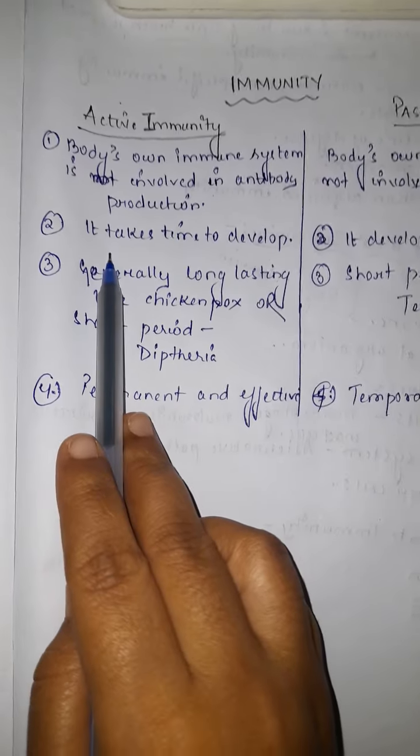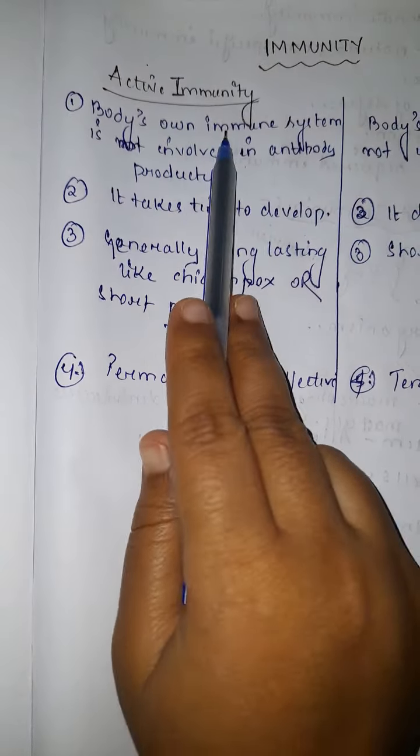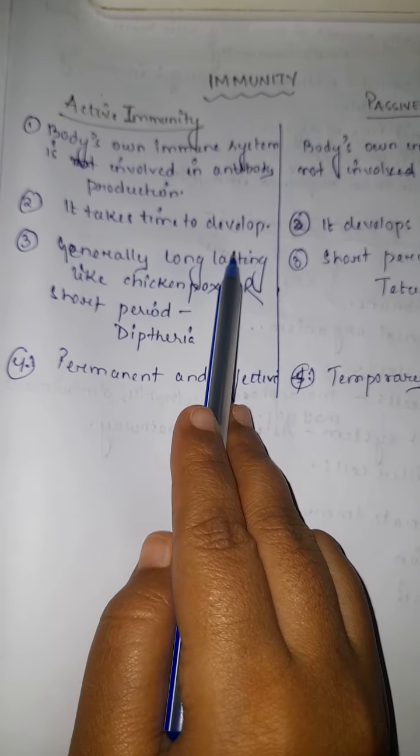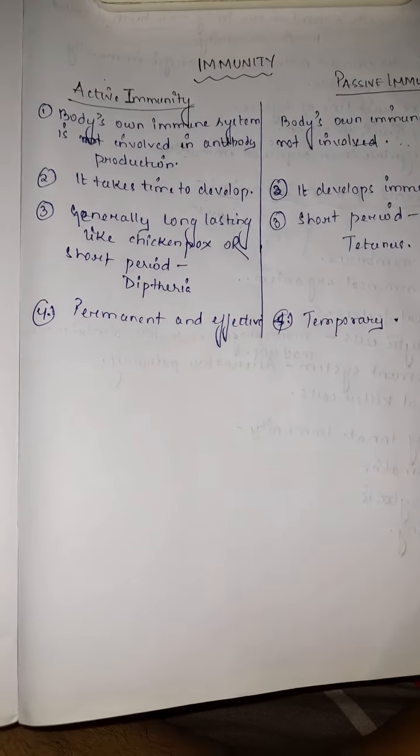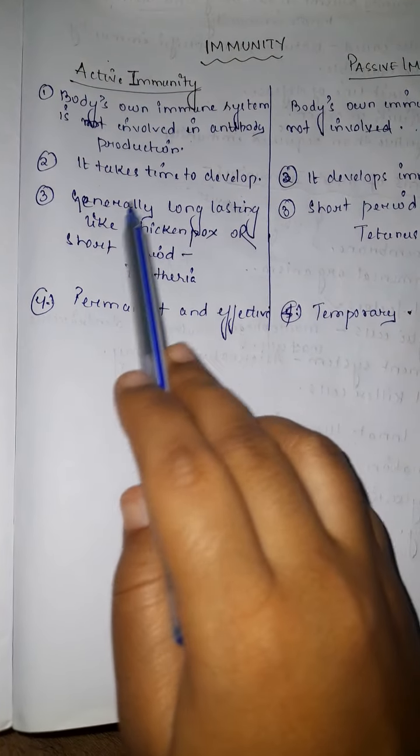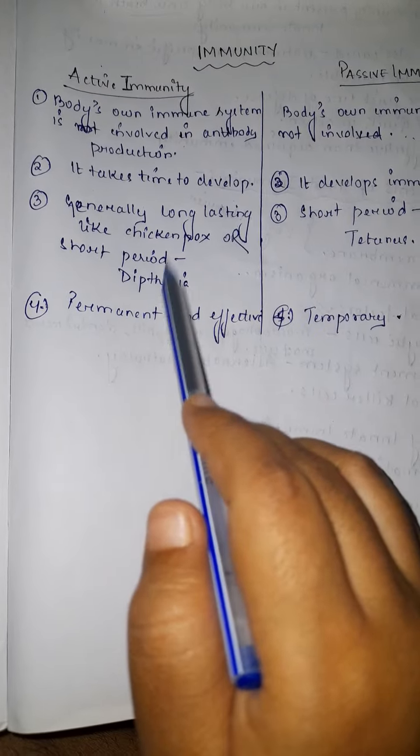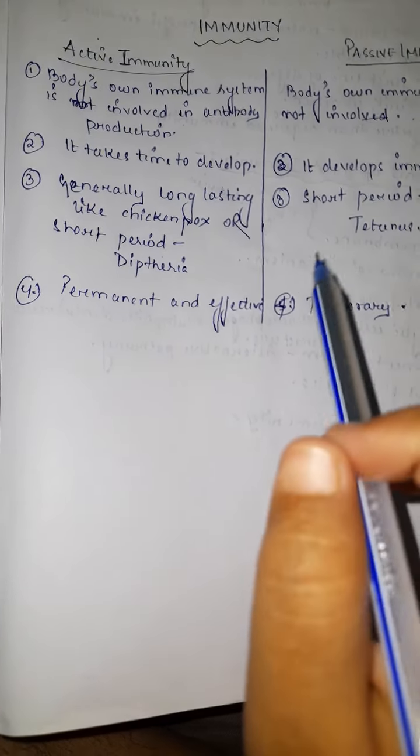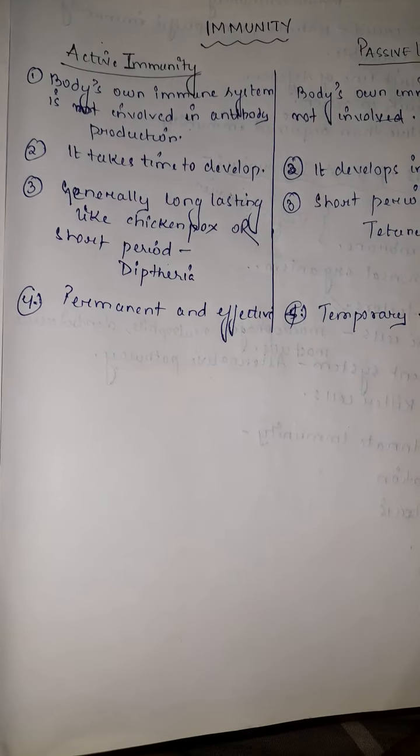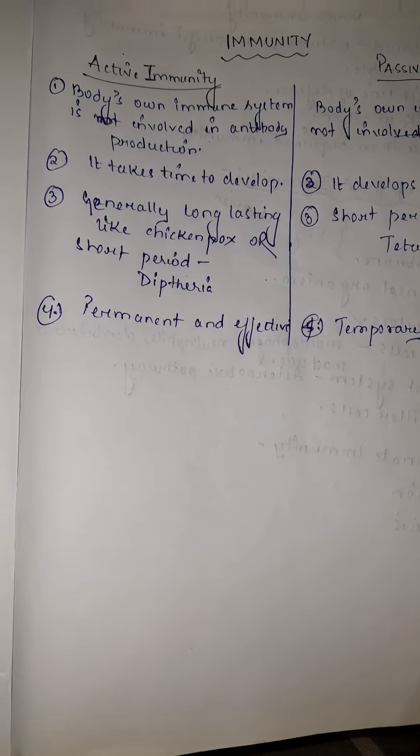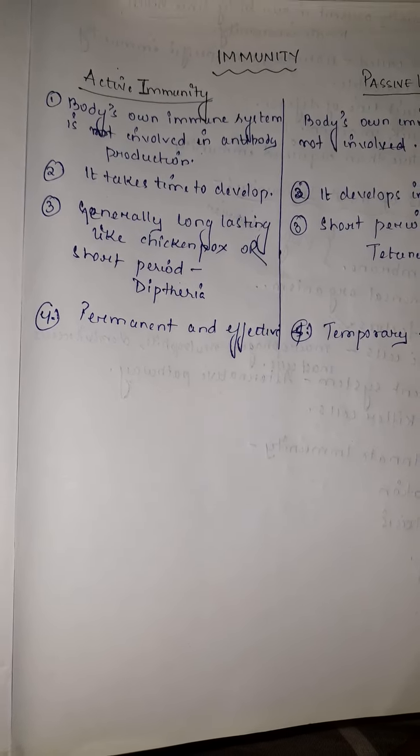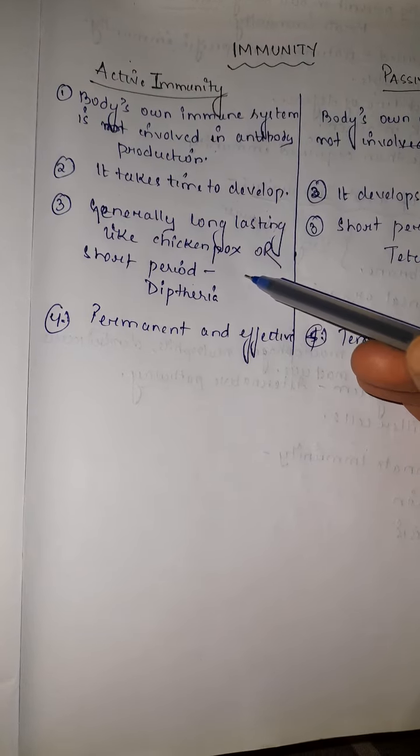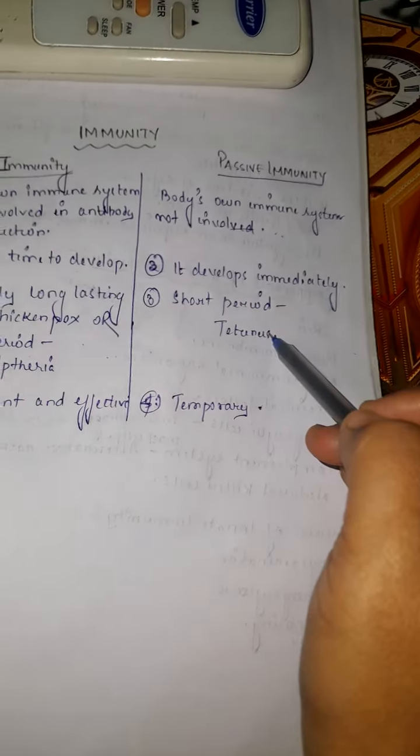Second difference is it takes time to develop. Active immunity is the immunity that takes time to develop, while passive immunity develops immediately. Third difference is how long it lasts. Generally, active immunity is long lasting, like chickenpox or some other disease like smallpox. But it can also be short lived, like diphtheria. But passive immunity is always short lived, like tetanus.